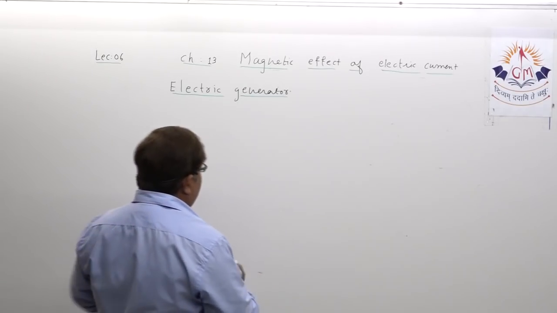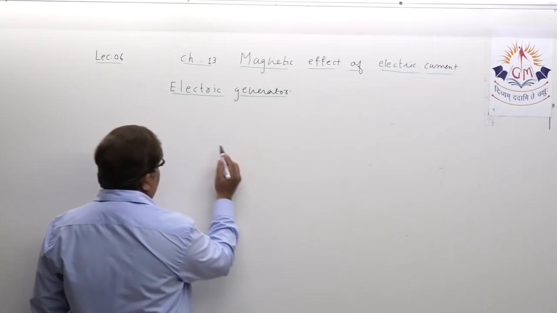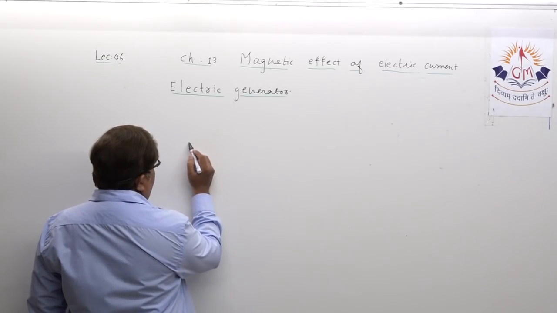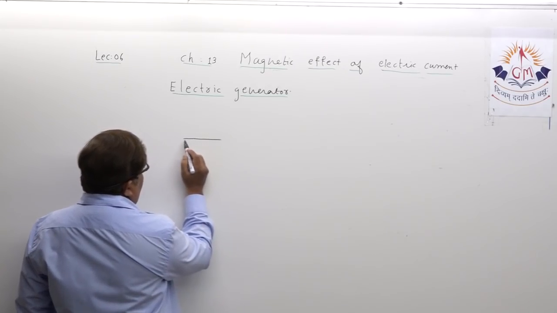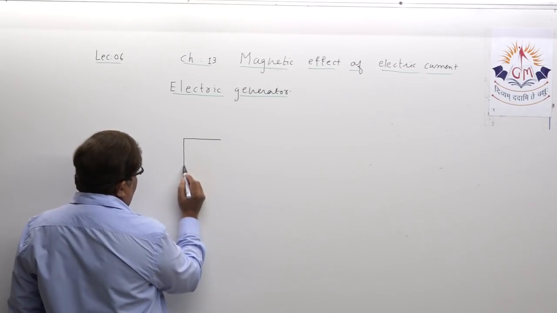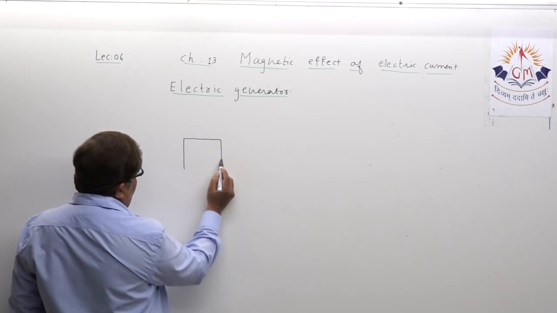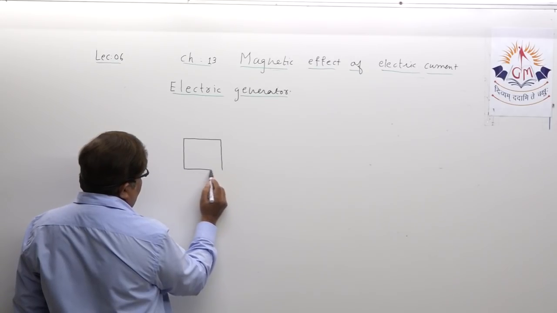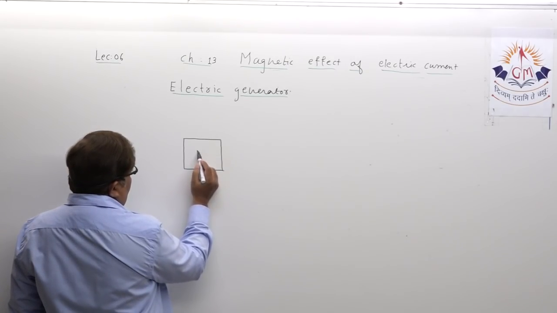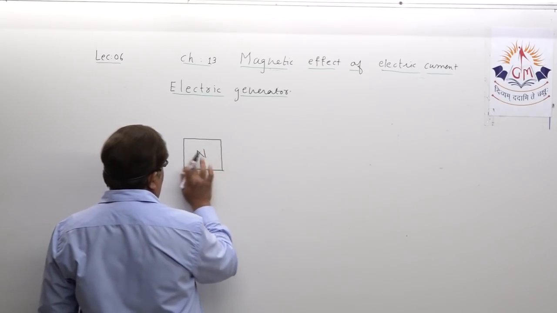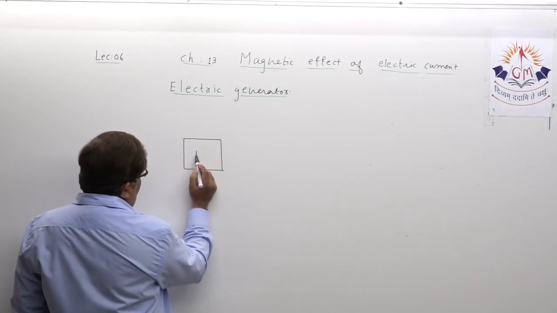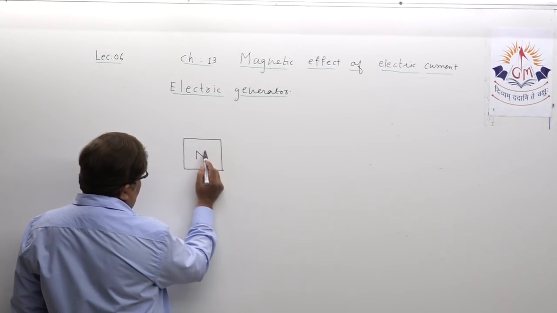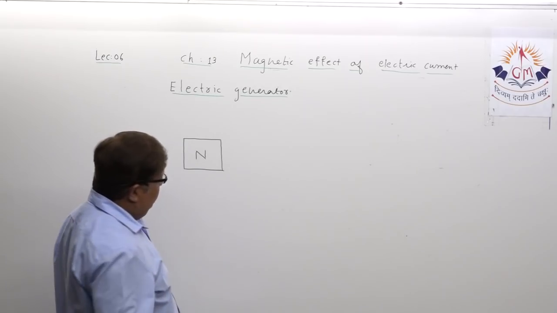Okay, let us try to understand its working. Suppose this is the north pole. We are not going to show the full magnet, that you all know. Again and again I am telling you, what is important is not just to draw the figure.